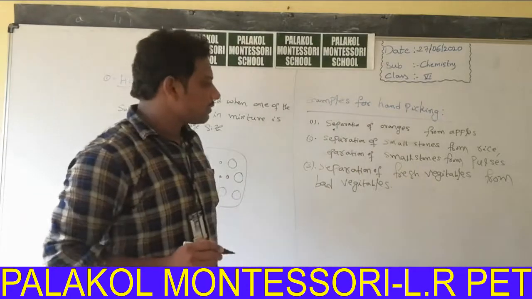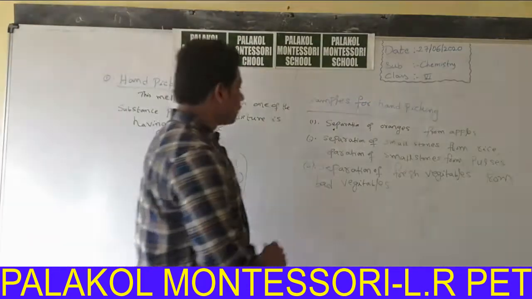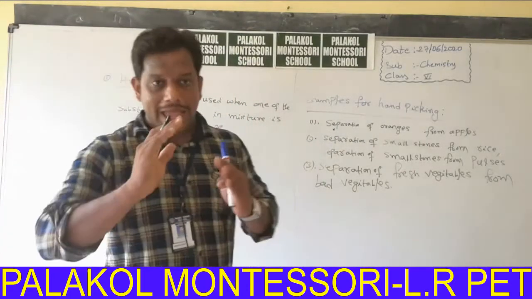Separation of fresh vegetables from bad vegetables. This is about the hand picking method.